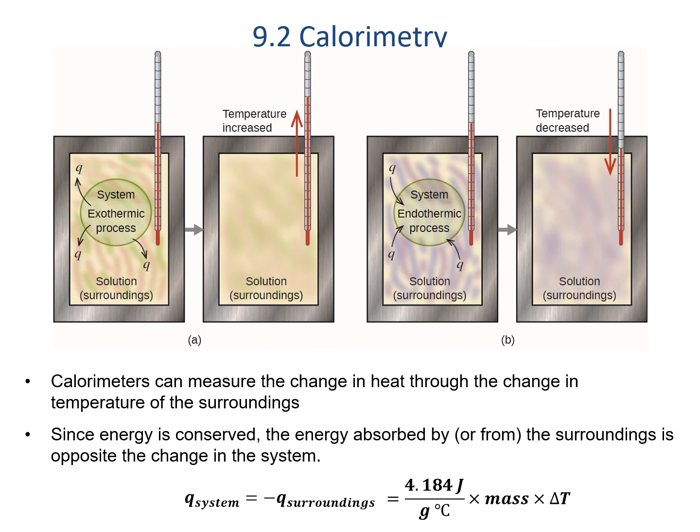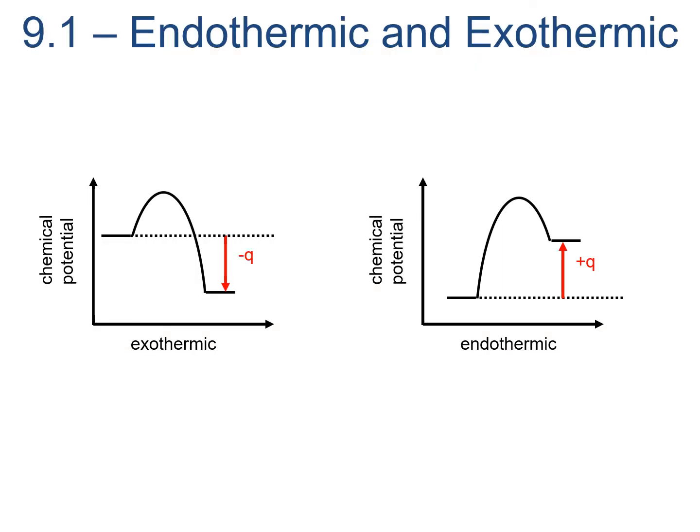If temperature is increasing in the surroundings, we get a positive Q of surroundings but a negative Q in the system. That's the case in exothermic systems, which is shown in the calorimeter on the left. If the temperature is decreasing in the surroundings, the Q is negative there, but positive in the system, an endothermic system, shown in the top right. When we think about our reaction coordinate diagrams in terms of heat, that means that our exothermic reactions are defined with negative Q values, and our endothermic reactions are defined with positive Q values.